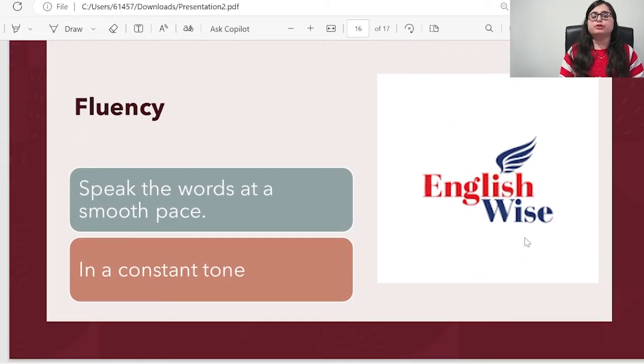Fluency plays an important role in your complete speaking section. Just speak at a smooth pace in a monotone. You're not going up and down while speaking. Just make sure you are speaking in an even tone, in a constant tone, so that you sound fluent.